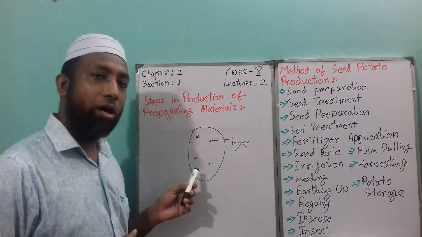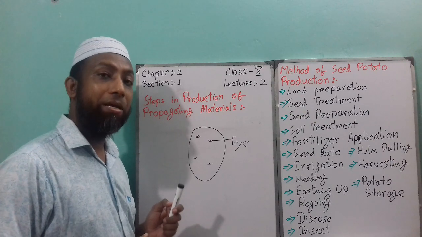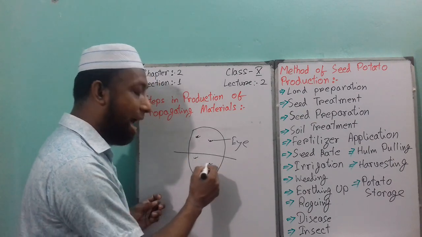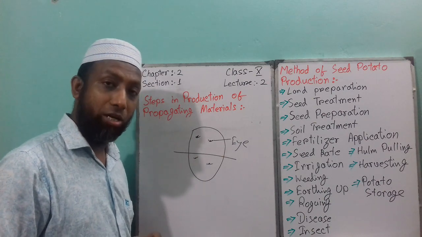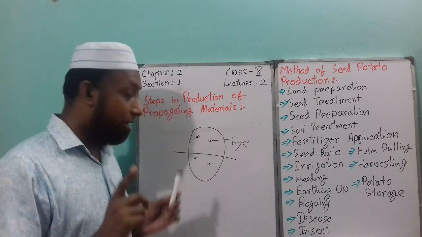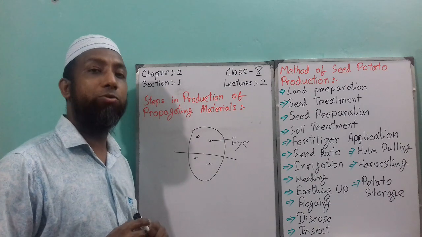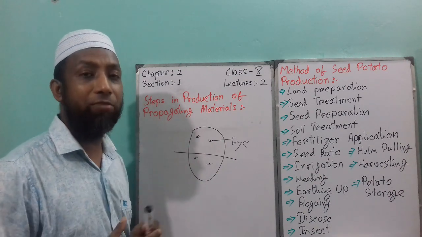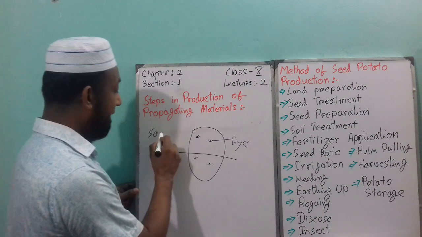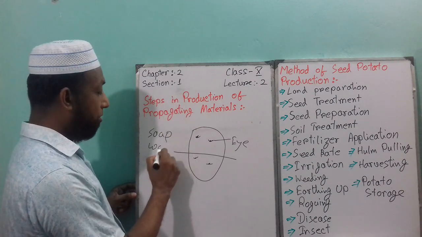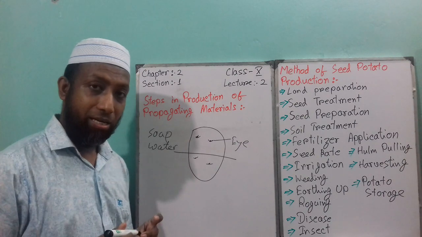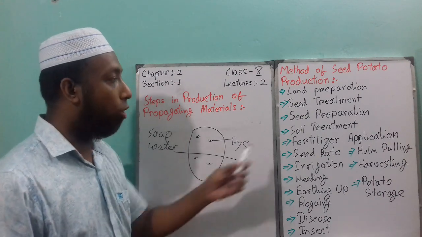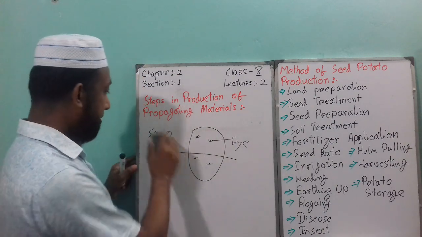When you prepare the seed, you have to cut it so that at least two eyes are present in a cut portion. When you cut the potato seed, you use a knife, and before you use the knife, you have to clean the knife with soap water. Then it will remove the germs properly. This is called seed preparation.